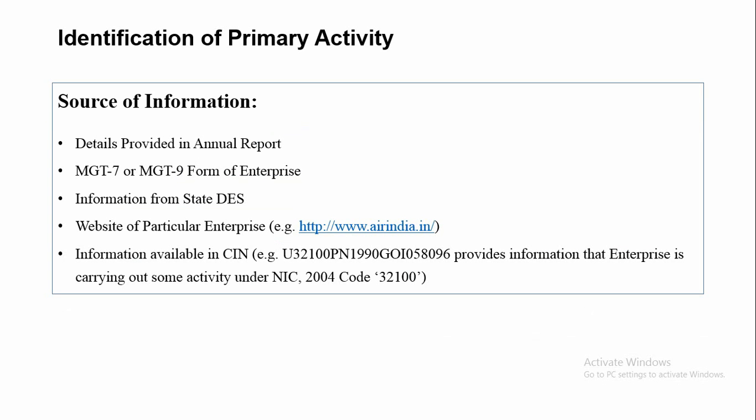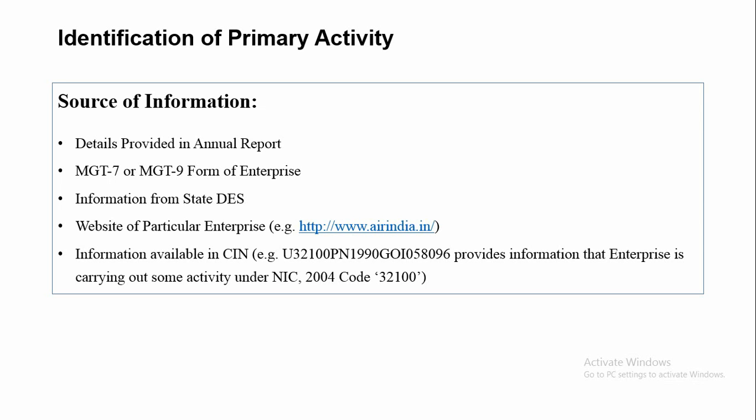Now, after preparing the frame, the major challenge that we are facing is to identify the primary activity that the ND is presently carrying out. As ND estimates are prepared industry-wise, class identification of primary activity of a unit is very important to classify a particular ND under the correct industry group.